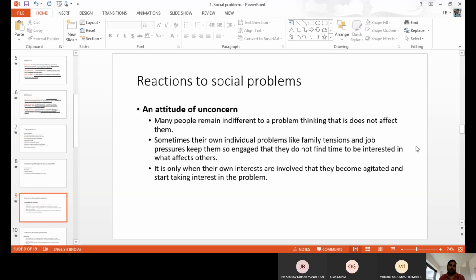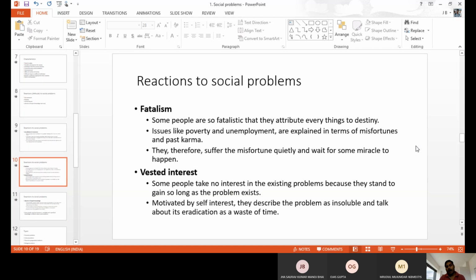That is also one of the reasons, these types of attitudes among the people, why we have social problems. If there is something, we have to write a letter, we have to complain to somebody, we have to collect some money, we have to solve the issue. If that type of attitude is there, then we can solve it. But unconcerned attitudes are there among the people, so we are having a number of social problems.